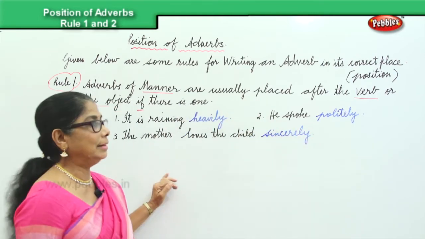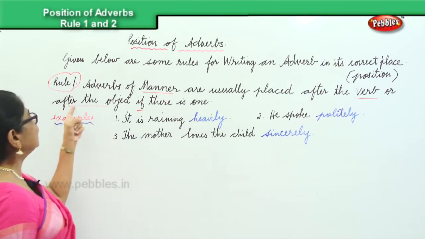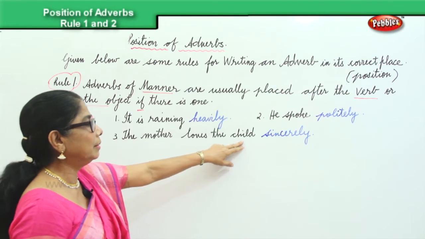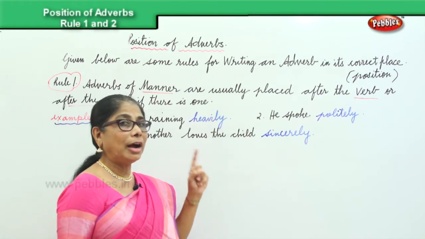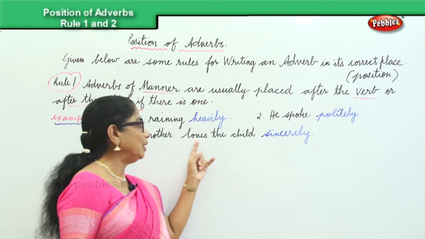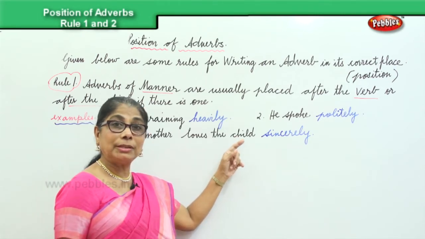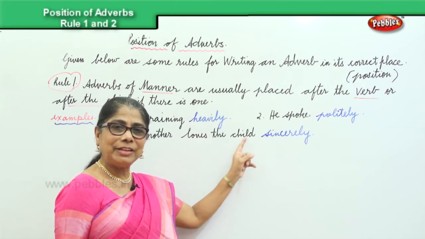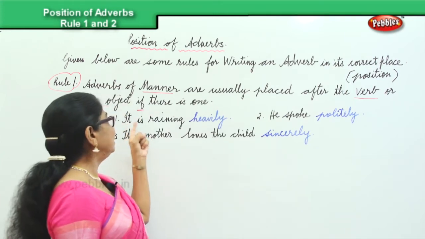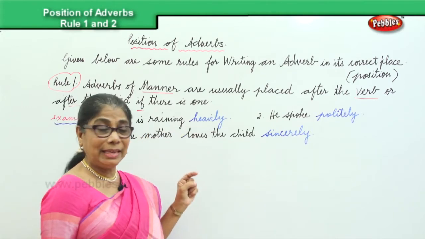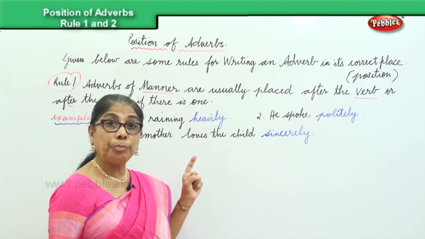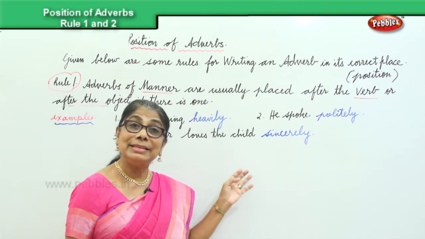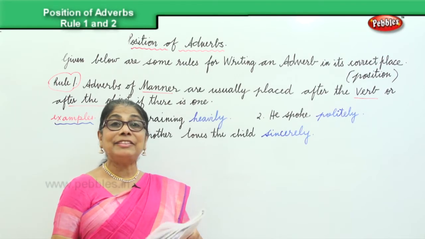In the third sentence, it is placed after the object, and the object here is the child. So it is raining heavily. He spoke politely. The mother loves the child sincerely. And that's the first rule.